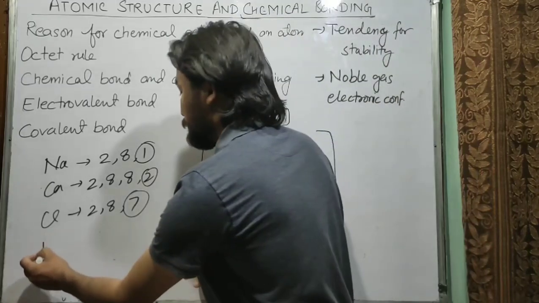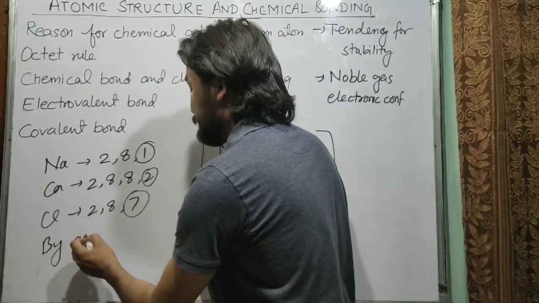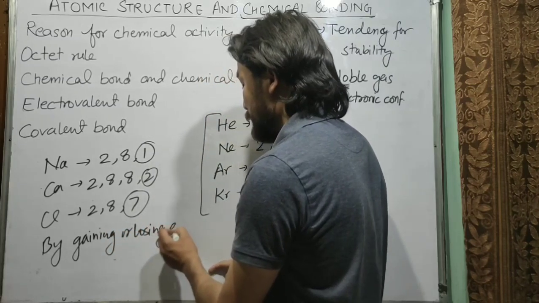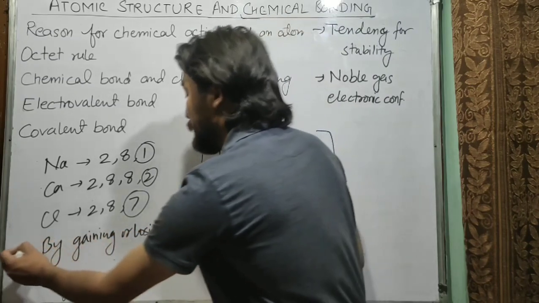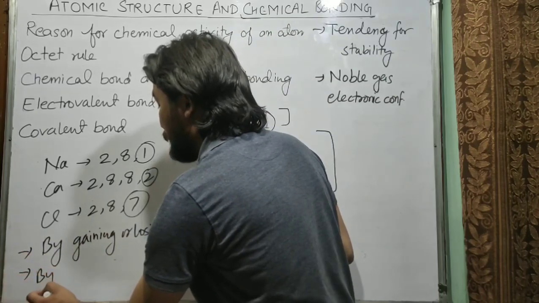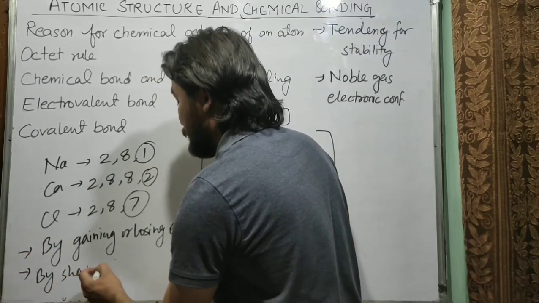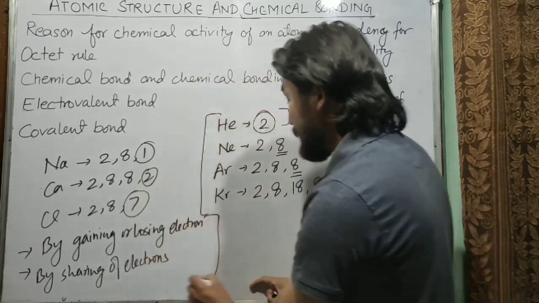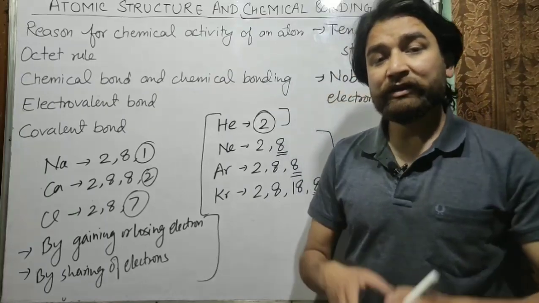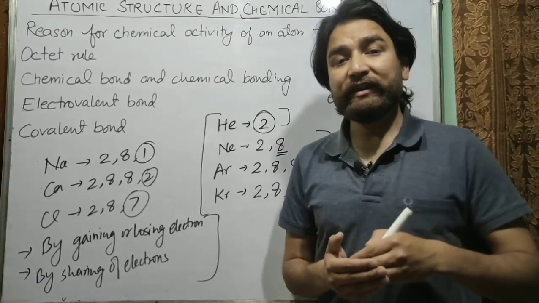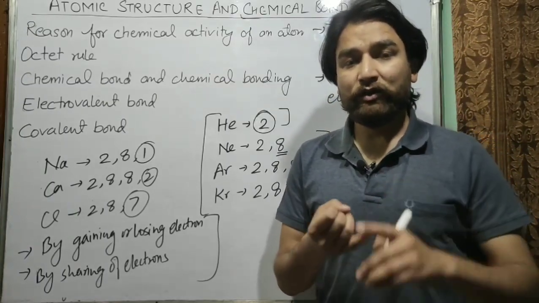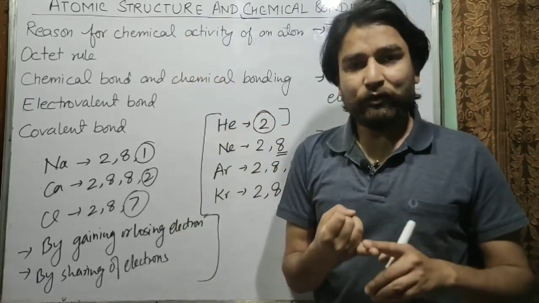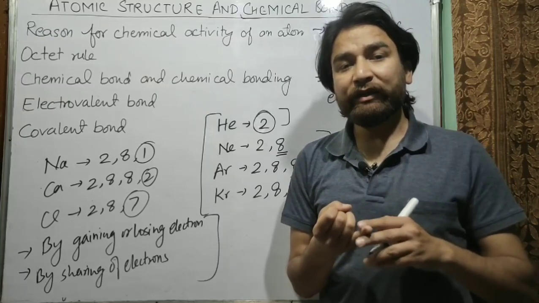By gaining or losing electrons, or by sharing of electrons. So these are two processes by which an atom can have 8 electrons in its outermost shell. You have to understand this phenomenon, because every atom wants to become stable. And how does an atom become stable?